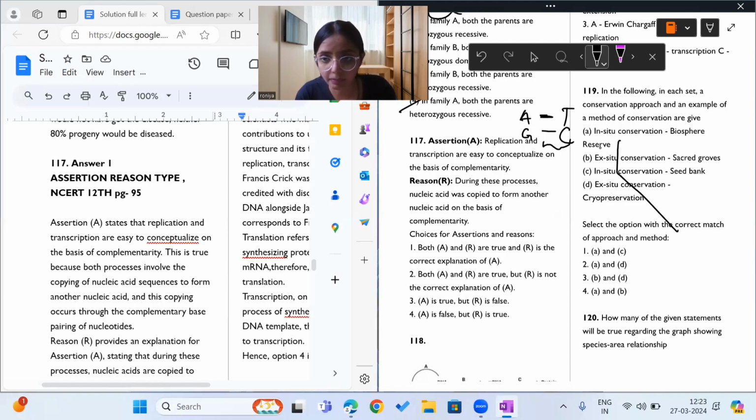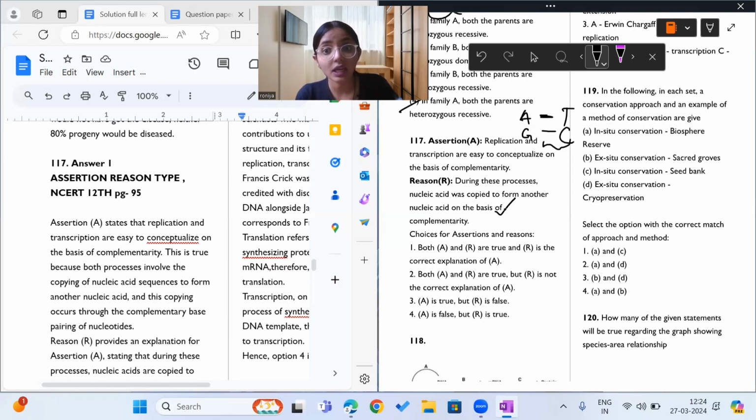During DNA replication, the new DNA strand is synthesized based on complementarity, right? If the parent has adenine, the daughter will have thymine. On the basis of complementarity, only the new DNA strand is synthesized in DNA replication. So this is also a correct statement. It means that both assertion and reason are true.